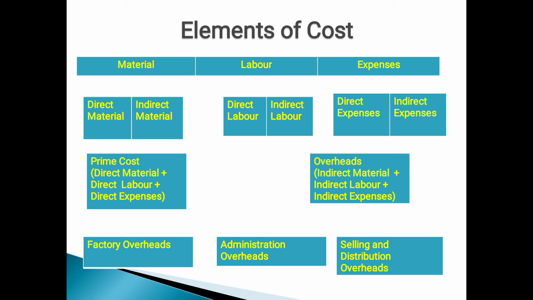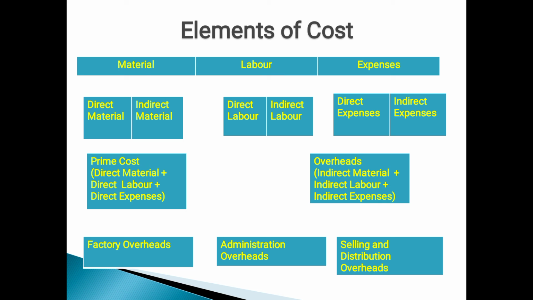Indirect material means the material which supports the final product, but we cannot easily measure and identify it in the final product. For example, in a wooden table, to join the wood, they have used some nails. It will be called indirect material.